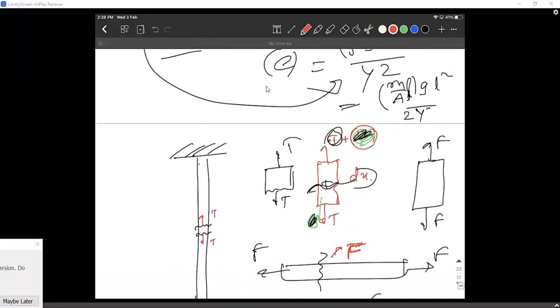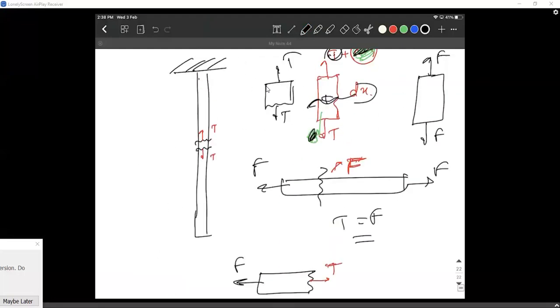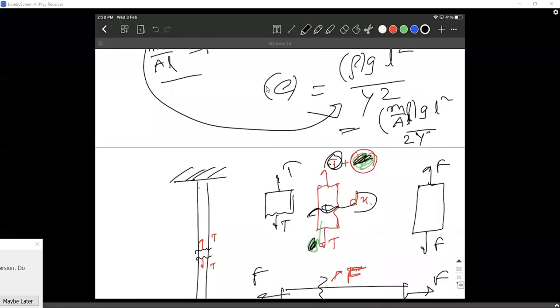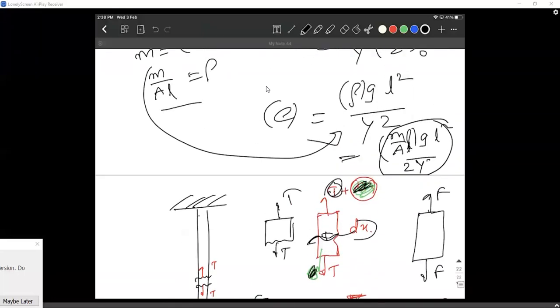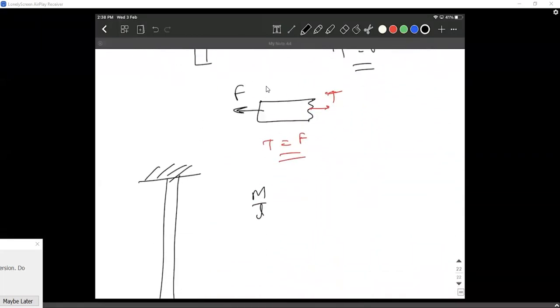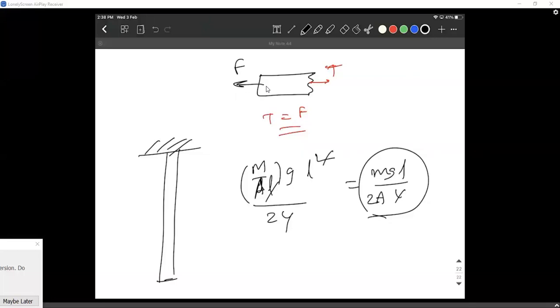So this is how you find the elongation in a wire which is hanging on its own weight. So we get the elongation as how much? If I properly write it, it is m by A L into g L square by 2Y. So L cancels, and we get mgL by 2AY. This is the elongation if you have a wire hanging by its own weight. So this is how you do this kind of question.